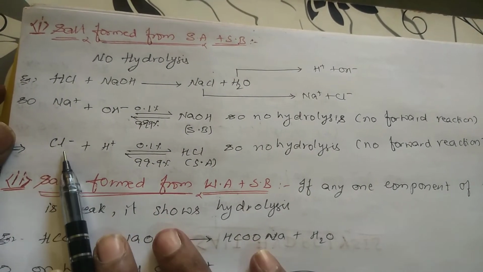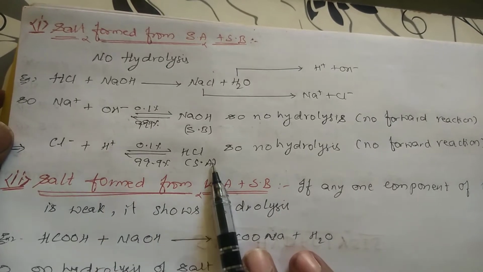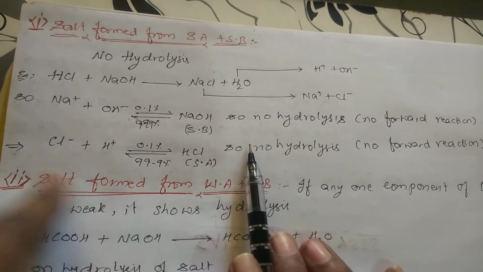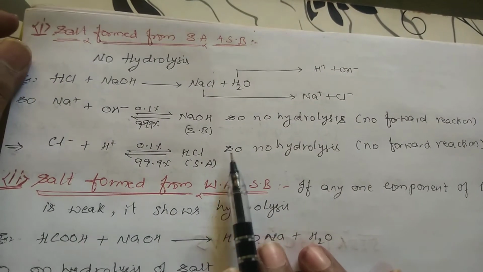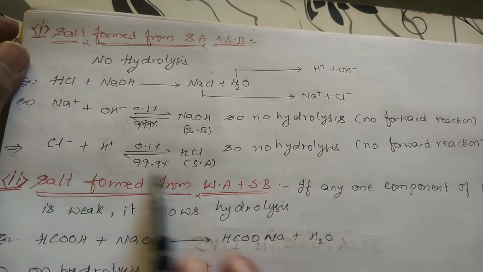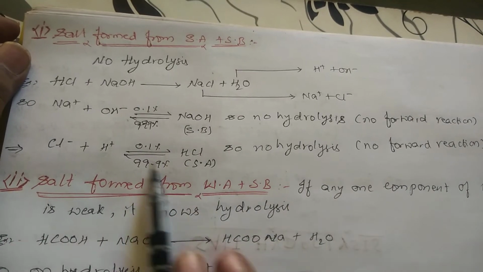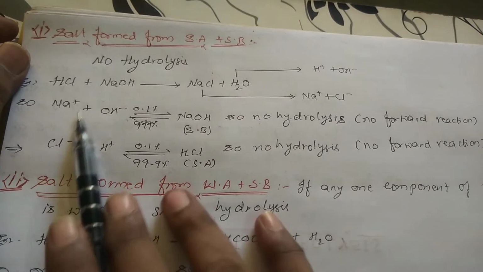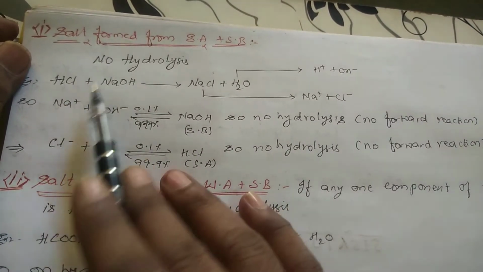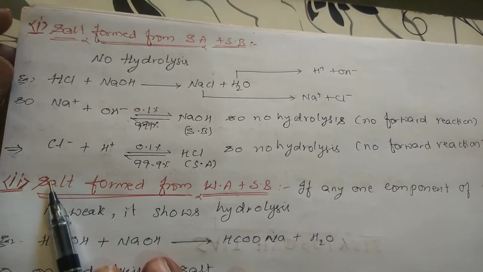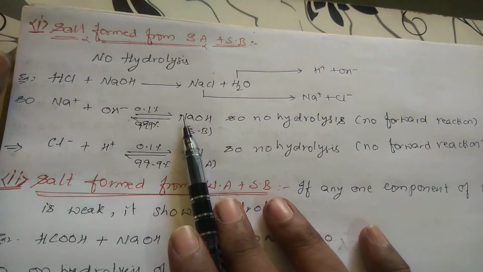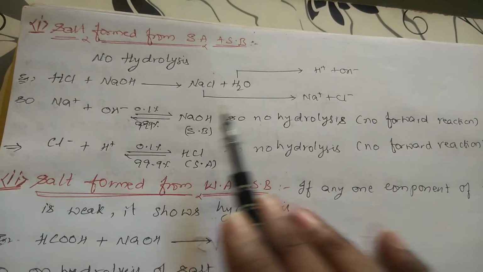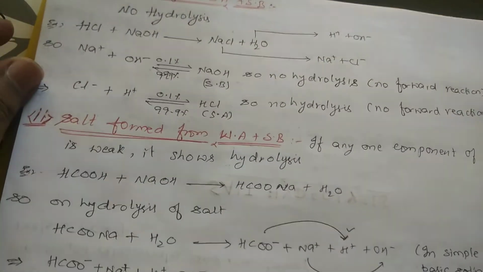Suppose you go for chlorine: Cl minus plus H plus forms HCl. HCl is a strong acid. Again, it favors the reaction in this direction. It will not come in the backward direction. Right? So this is the condition where it will be favored. In the backward condition, it is in the ions condition only that this will be present, so they will not combine with the ions of the water. So no hydrolysis will be done whenever you take the salt formed from strong acid as well as strong base.